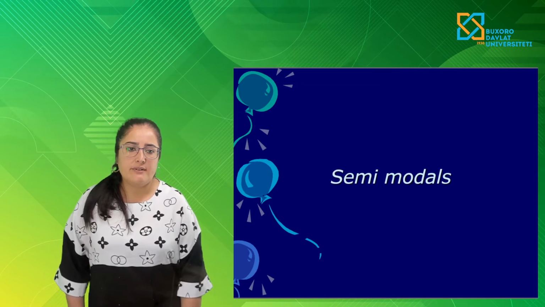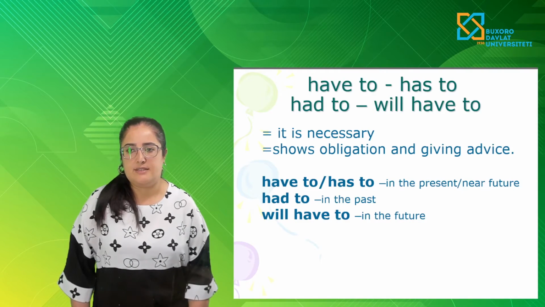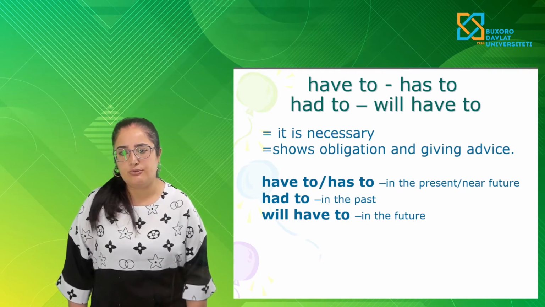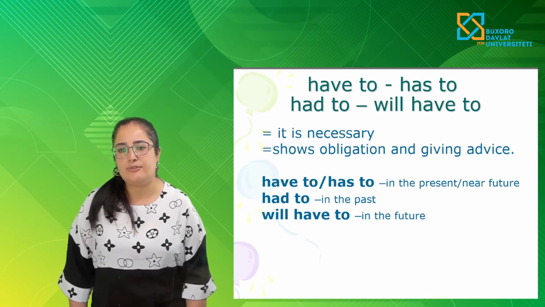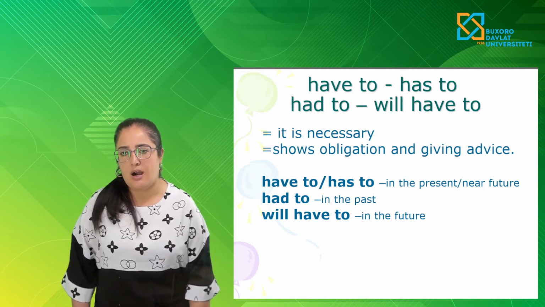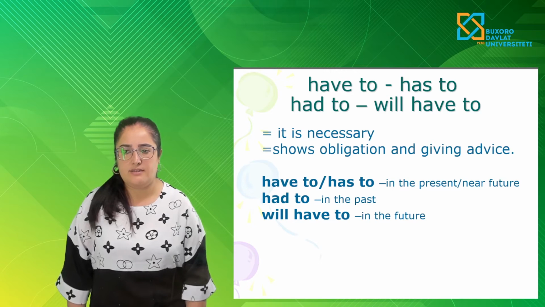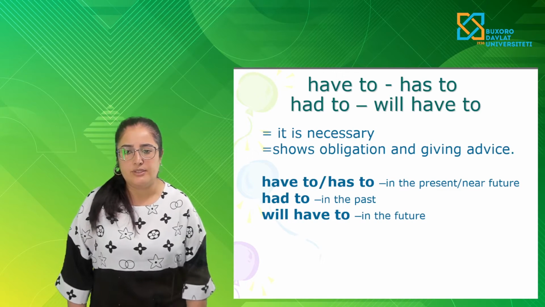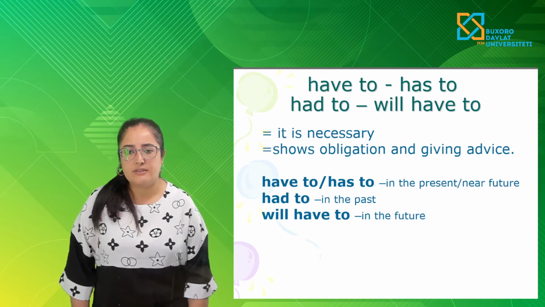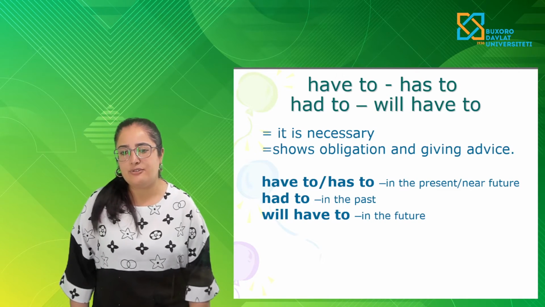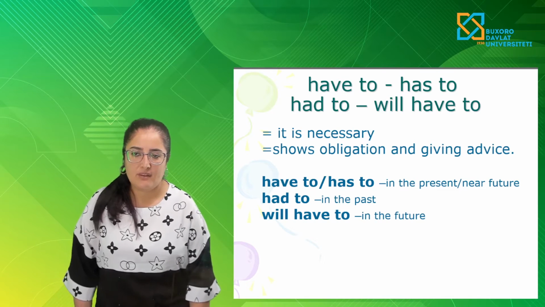Semi-modals, and now I will explain the semi-modals. Have to, has to, had to, will have to. These are semi-modals. They show necessity, obligation and give advice. Have to, has to are used in the present and near future. Had to is the past, will have to is the future tense.